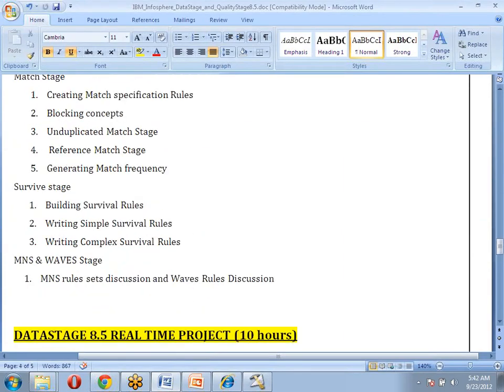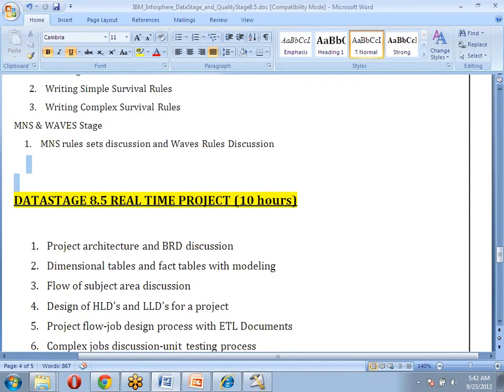Once this quality stage part is done, we will go for one live project, another real-time project, and we are going to discuss that project. Because if you know only the tool, it's not so easy to understand the entire thing in the tool itself, and it's not so easy to work in a company when you get a job.